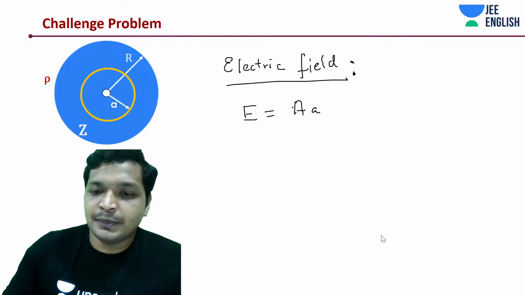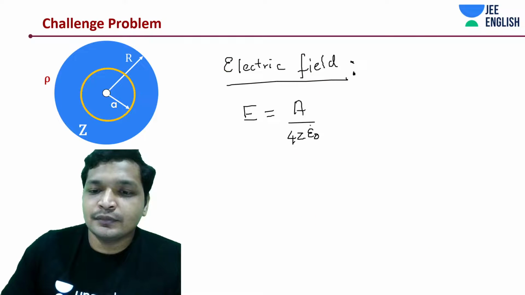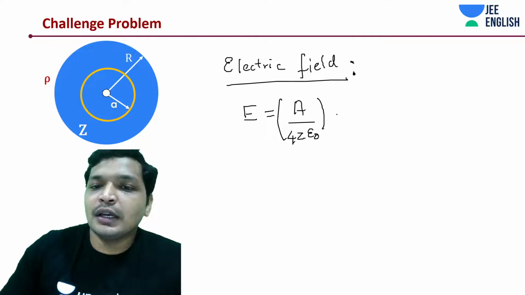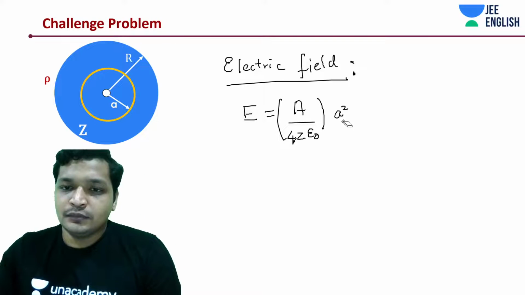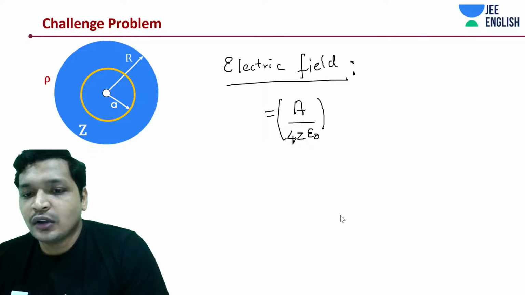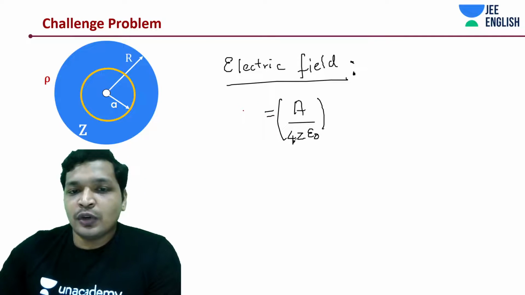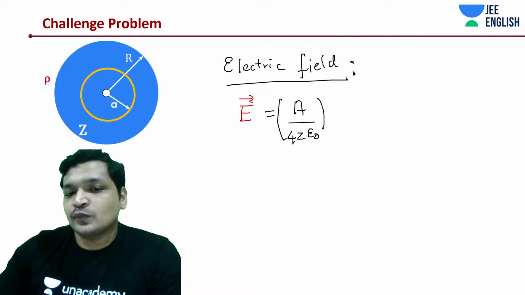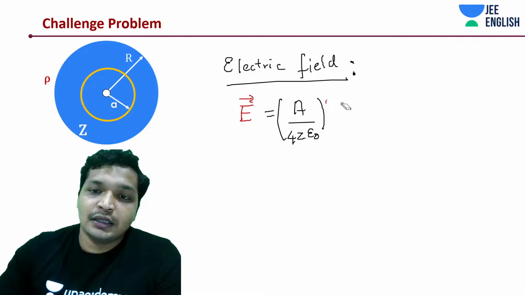Keep this A separate. A divided by 4 pi epsilon naught into A square. Okay, this is A divided by 4 pi epsilon naught. 4 pi epsilon naught is constant, else we couldn't have integrated that A, keeping it constant. This is what we found out. Okay, I'll write it down in terms of R, to understand better.